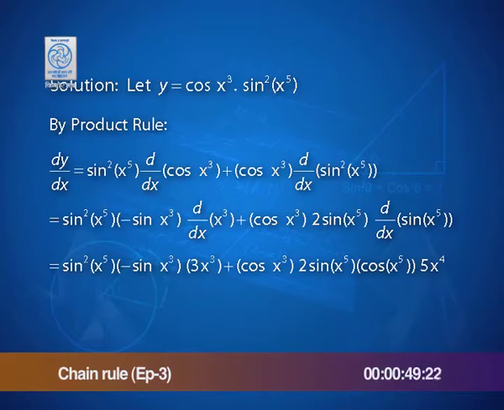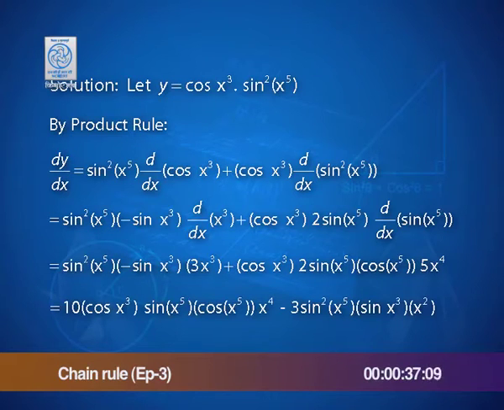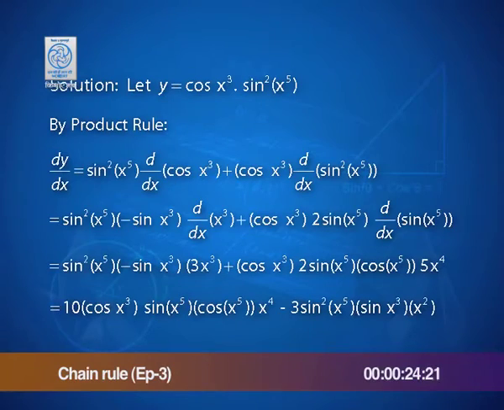The second term, you need to just watch out for the derivative of sine of x to the power 5, that is nothing but cos x to the power 5 into 5 x to the power 4, again applying the chain rule. What is left is now just a bit of simplification. If something simplifies, cancels, good, otherwise you do end up with a long expression like this as your final answer.